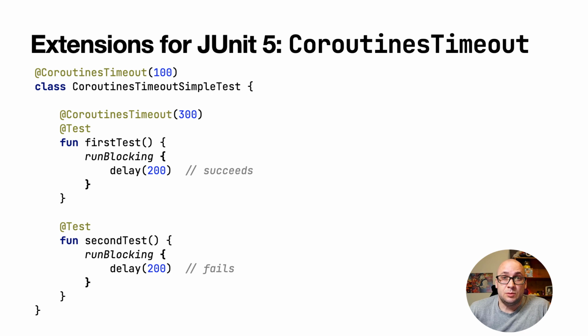In the new release, we have added coroutines timeout annotation that allows running tests in a separate thread, failing them after the provided time limit and interrupting the thread. The annotation is similar to JUnit's timeout annotation, but it adds some coroutines machinery to the test execution. For instance, in case of a timeout, the coroutines dump will be printed to the standard output. Previously, the coroutines timeout annotation was available for JUnit 4. In this release, we are adding the integration for JUnit 5 as well.